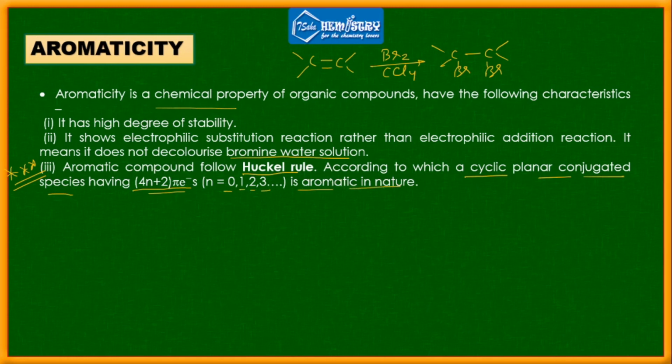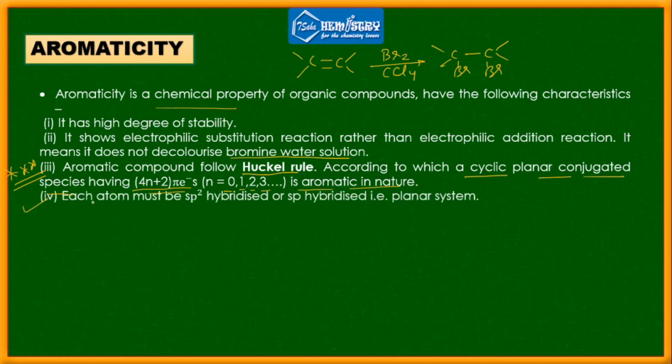So a compound should be cyclic, planar and conjugated, and it must have 4n plus 2 pi electrons. Then it is aromatic, and if it is aromatic, then it is highly stable.